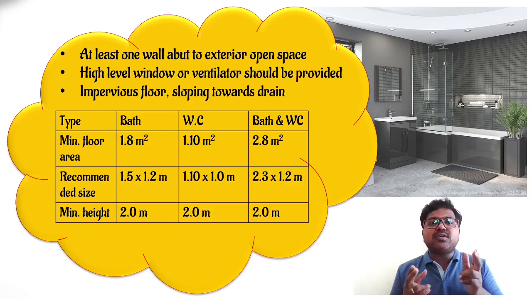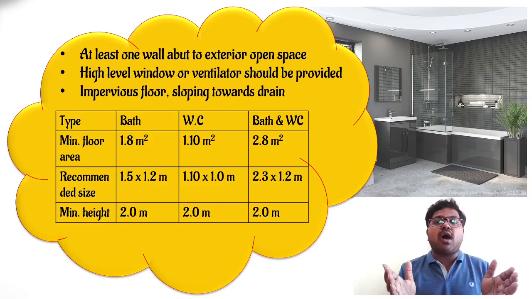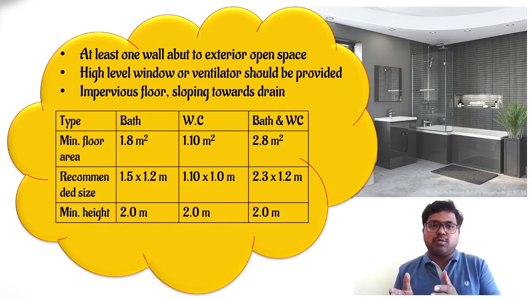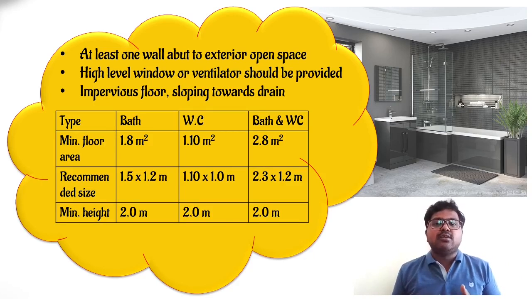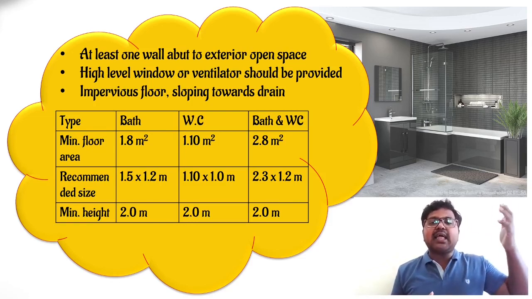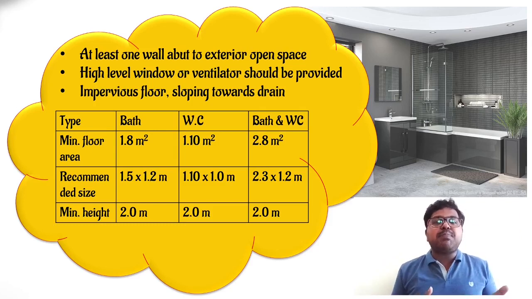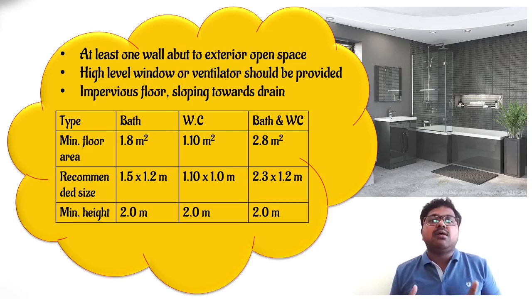So here, at least one wall about to exterior space means the exterior wall should be one wall of the bathroom. That is the first and foremost condition. Then next, a high level window or ventilator should be provided, which means a window or ventilator should be provided greater than the lintel level. Then again, an impervious floor should be adopted here. Why? Because there is a lot of usage of water, so the floor should be impervious in nature, and a proper draining facility should be provided in the bathroom.